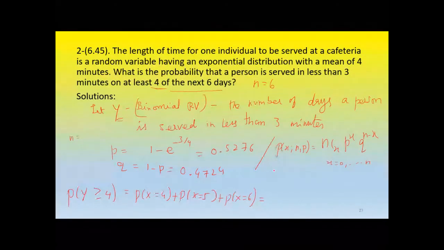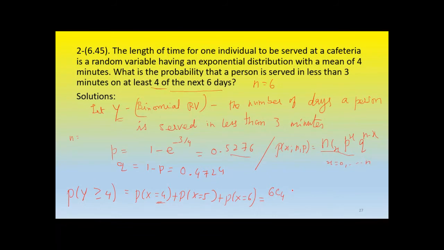So in this formula, n is 6, x is 4, first case 6C4, and p raised to x, what is p? P is given here, 0.5276 to the power x, x is 4, and q is 0.4724 to the power 2. Second term 6C4, what is 6C4? Which is 15. You can find 15 by calculating the combination.